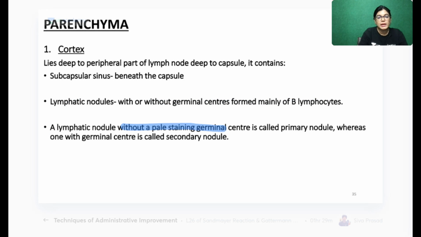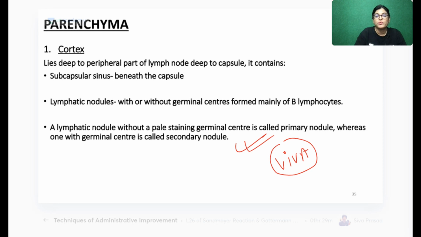A lymphatic nodule without a pale staining germinal center is called a primary nodule, but a lymphatic nodule with a germinal center is called a secondary lymphatic nodule. My dear friends, this is very important for Viva. Everyone, please note down this point. What is the difference between secondary nodule and primary nodule?